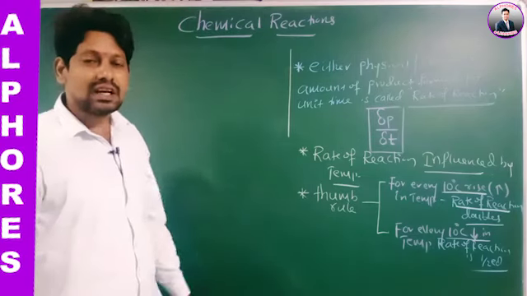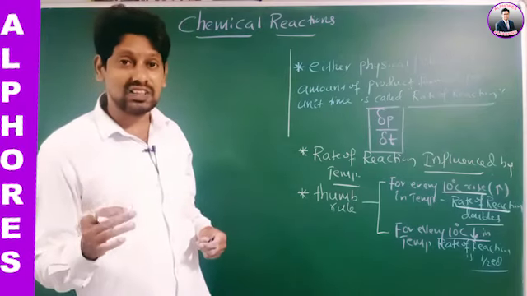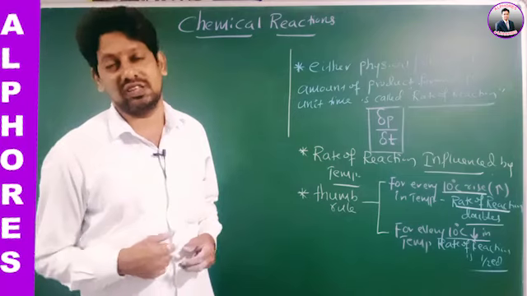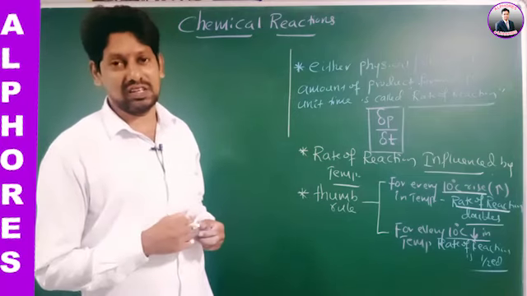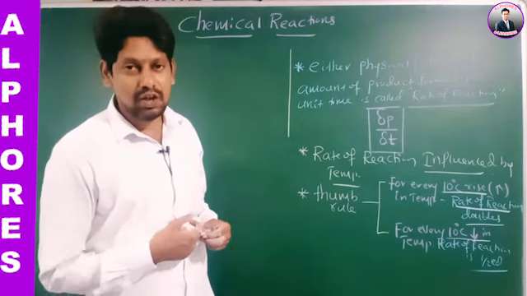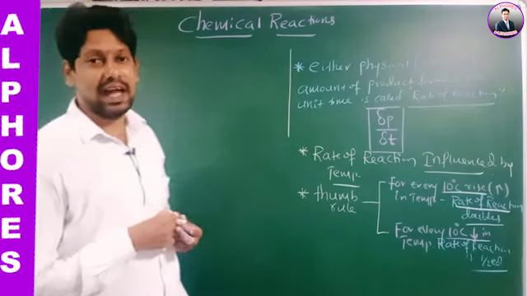Compared to uncatalyzed reactions, catalyzed reactions proceed with faster rates. Therefore, catalyzed reactions, meaning enzymatic reactions, proceed at faster rates than uncatalyzed reactions.